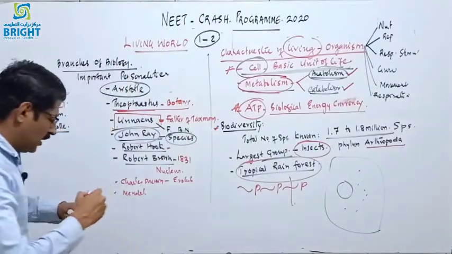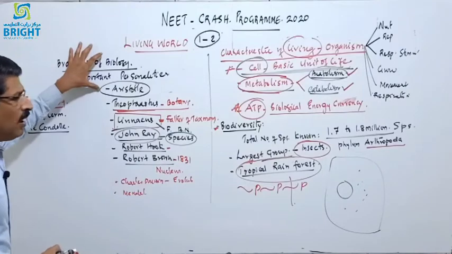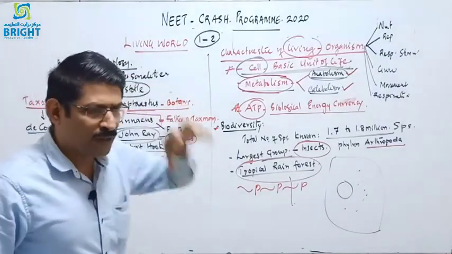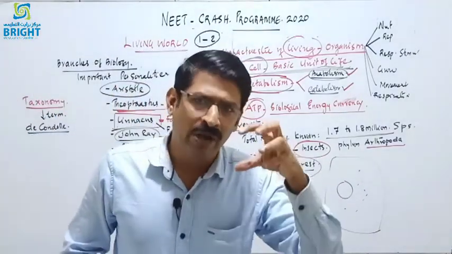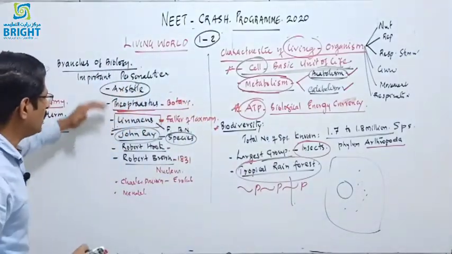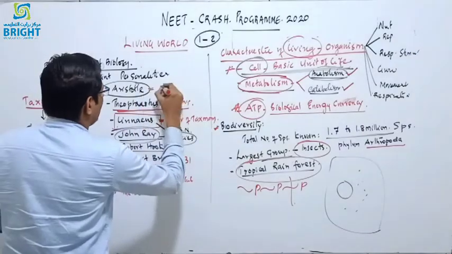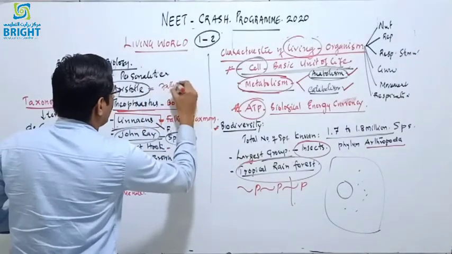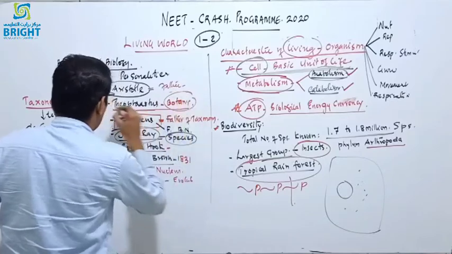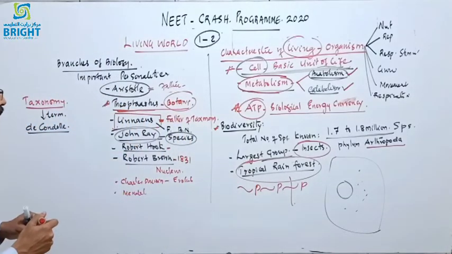So in the first part of this chapter, Living World, we are discussing the nature and scope of biology, various branches of biology, and the important scientists related to biology. Here Aristotle is considered the father of biology and father of zoology, but not the father of botany. The father of botany is Theophrastus, who was also a Greek philosopher.